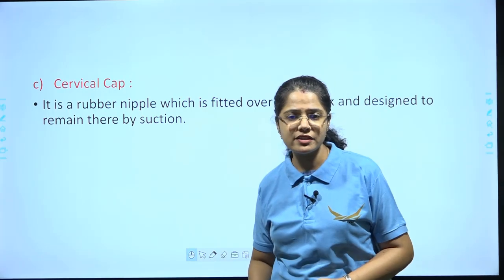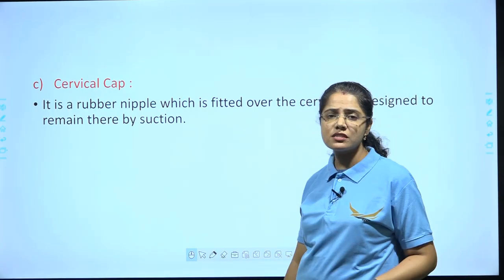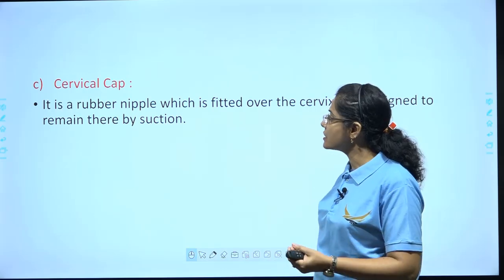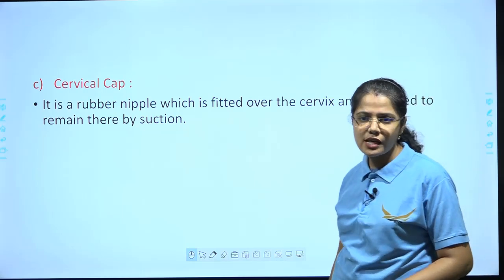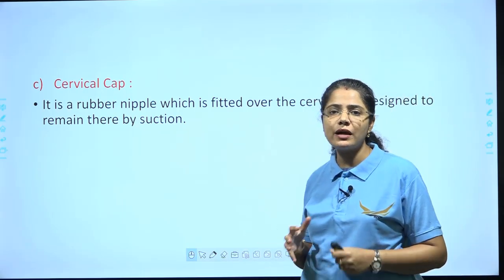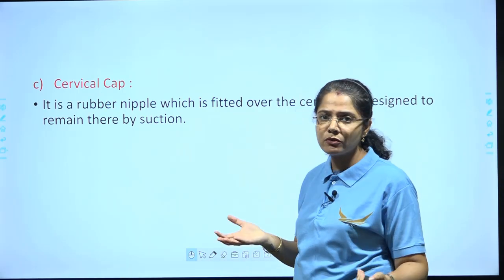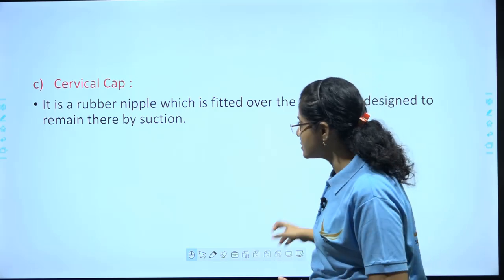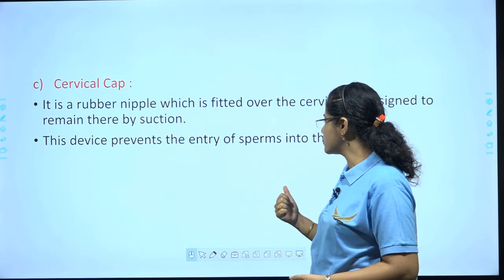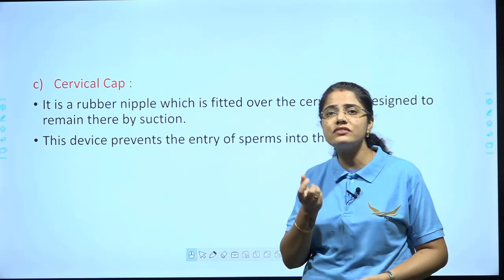So the next device that we are talking about is a cervical cap. Now what is a cervical cap? It is a rubber nipple which is fitted over the cervix and designed to remain there by suction. It should stay right there. As I said earlier that it should not slip, the same thing is applicable here. This device prevents the entry of sperms into the uterus because it is to be fit in the cervix region, right?